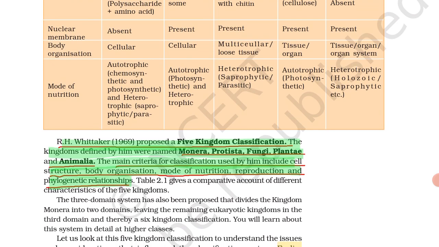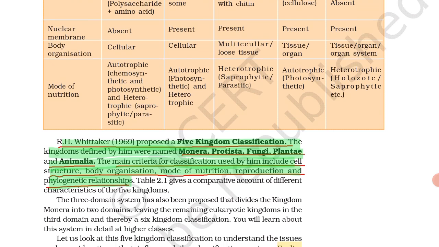The main criteria for this classification used by him include cell structure, body organization, mode of nutrition, reproduction and phylogenetic relationships. It may also ask what the main criteria for the five kingdom system are.